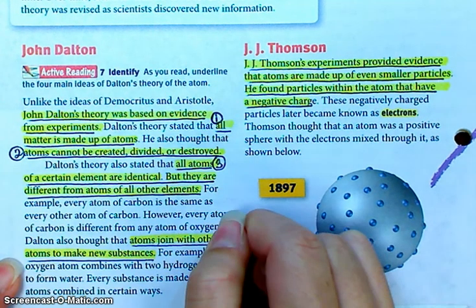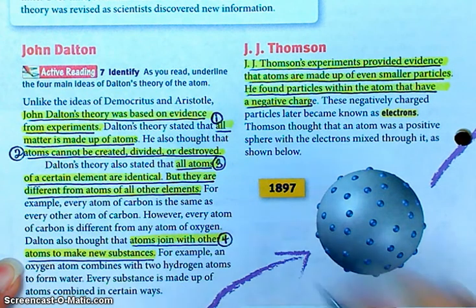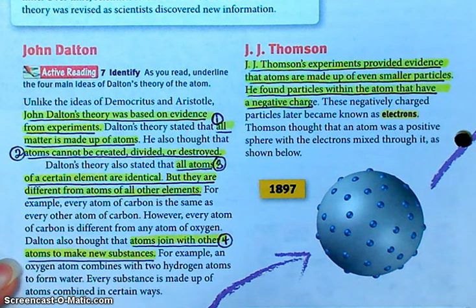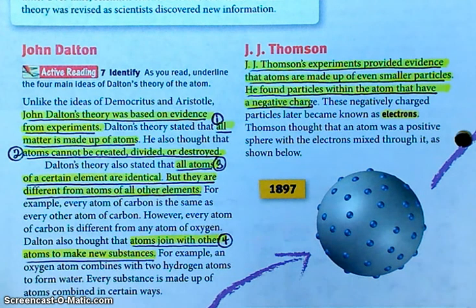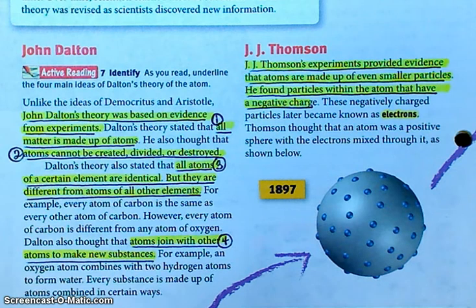And atoms join with other atoms to make up pretty much everything we know of. Now, it's important to know that some of the statements that he made we now understand are not true, but it still represents a big, big leap in our understanding about atoms. Okay? Does anybody know which ones are not true?